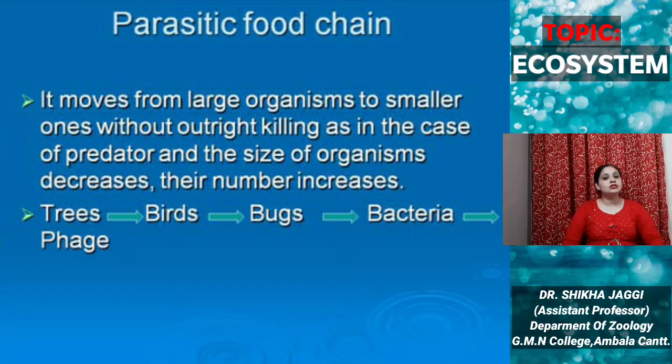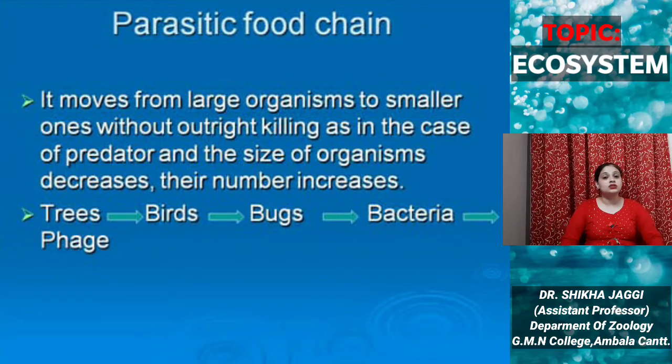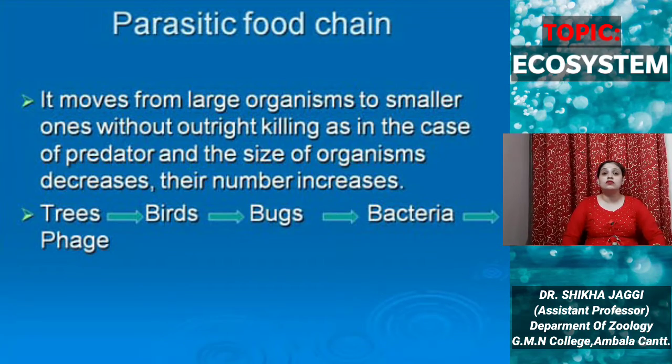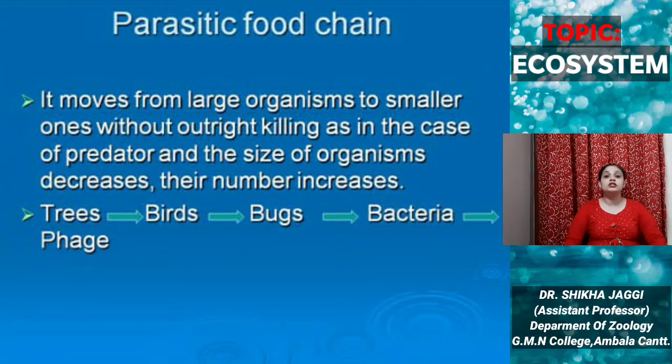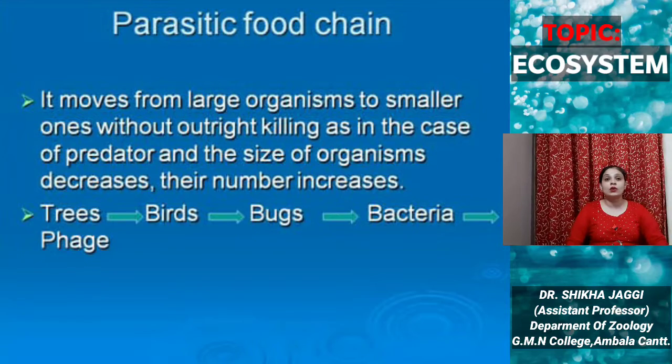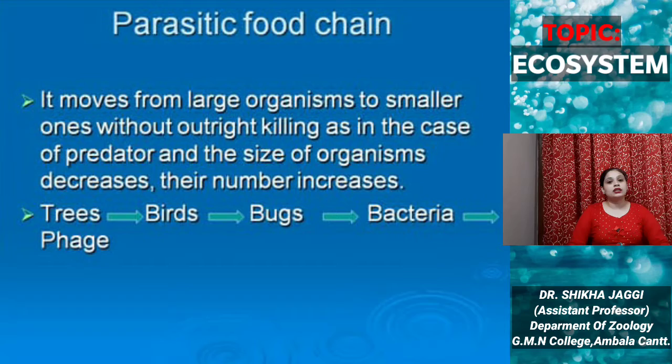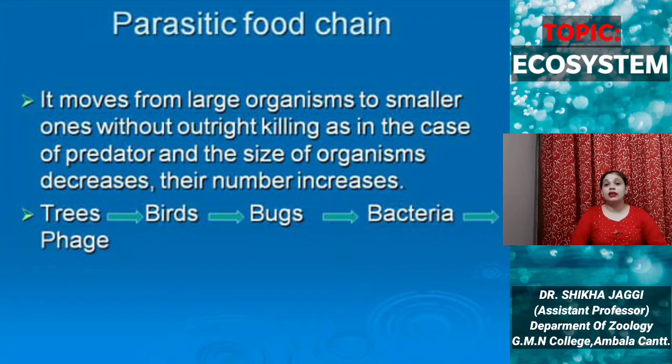So, the parasitic food chain moves from larger organisms to smaller ones without outright killing. In the grazing food chain, one feeds upon the other, but in this case, one lives upon another and does not directly kill it, as in the case of a predator. The size of the organism decreases but their number increases.